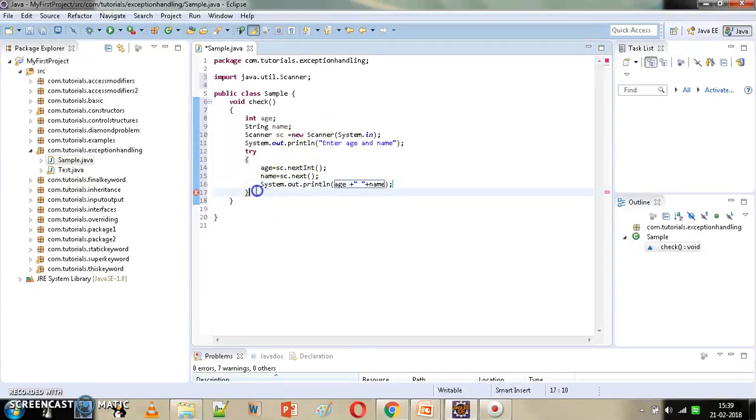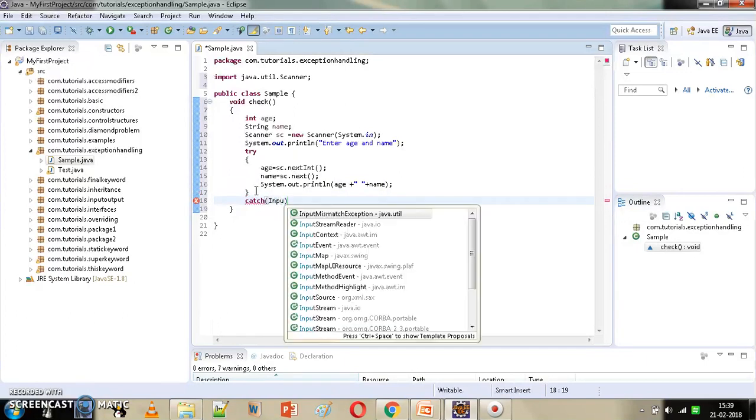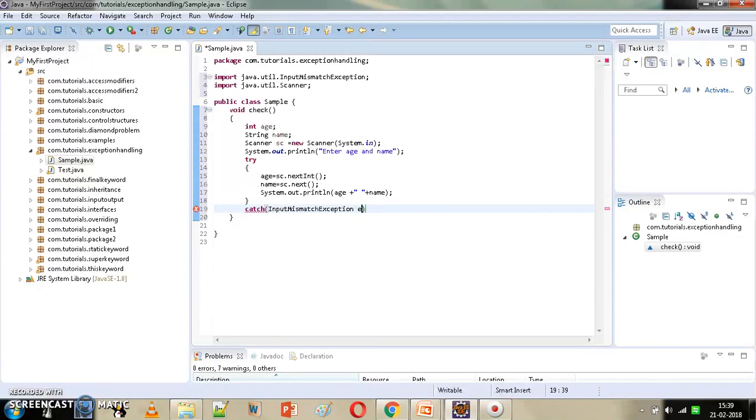Fine. Now for the try block, we need to give the catch block, and the exception that we are going to catch here is input mismatch exception. We will display the exception details and a message as well. Let's say, age should be numeric.